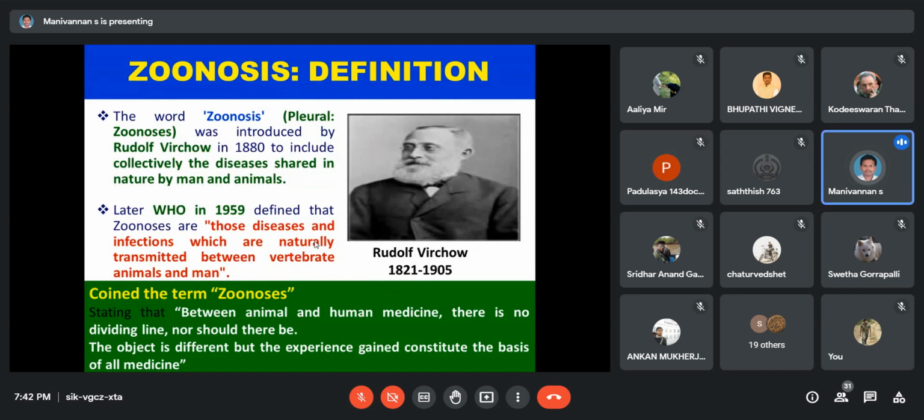All students, just remember your previous cell biology class. Sir, he stated that one living organism gives birth to other living organisms, and there is no organism that came spontaneously. Okay, very good. Then Rudolf Virchow's important contribution is in the cell theory.